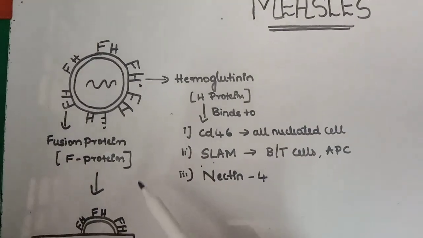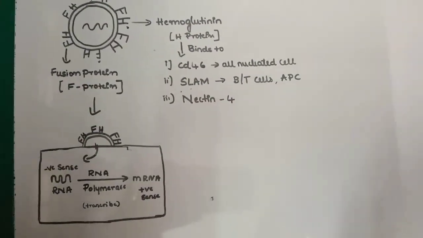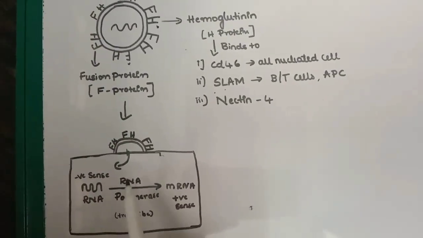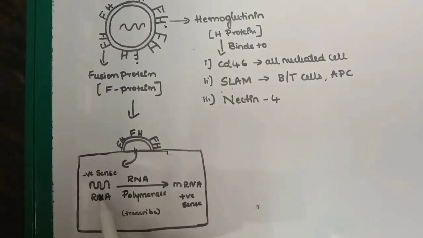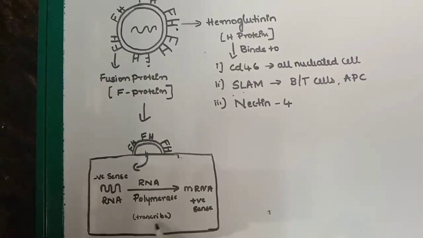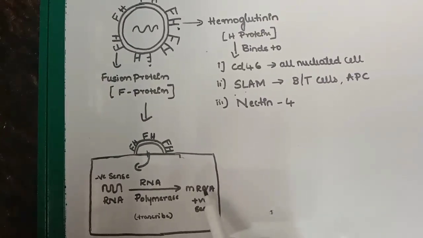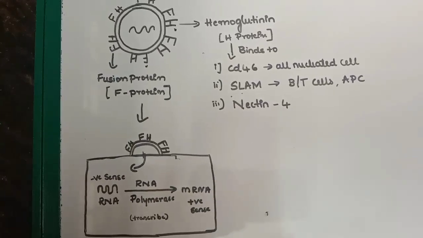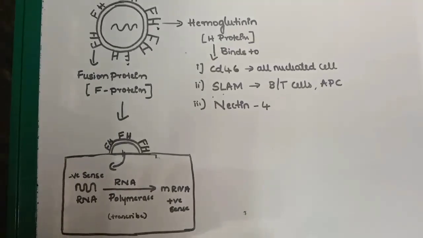Once bound, the fusion or F protein helps the virus fuse with the membrane and ultimately get inside the cell. The virus is a single-stranded RNA virus and is also called negative sense, meaning it first has to be transcribed by RNA polymerase into a positive sense mRNA strand.